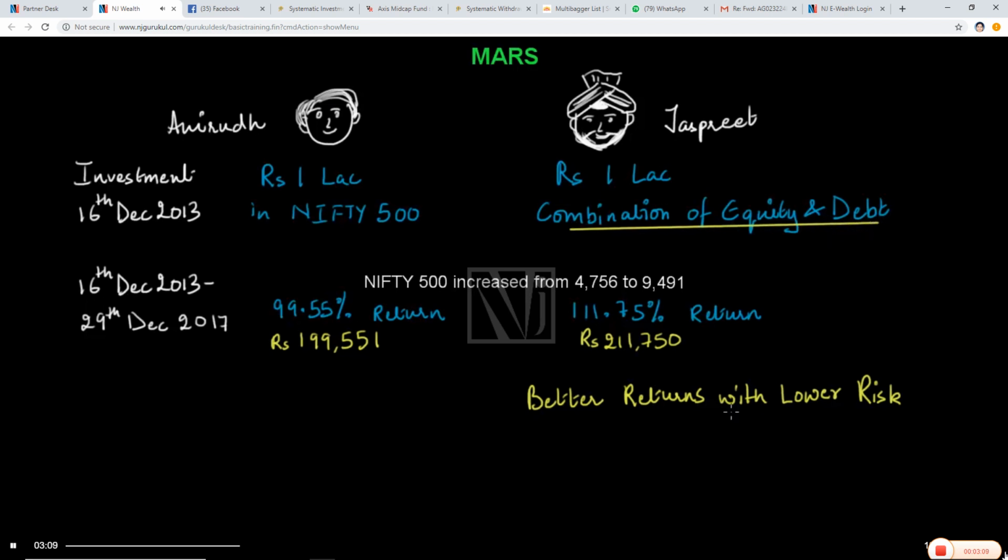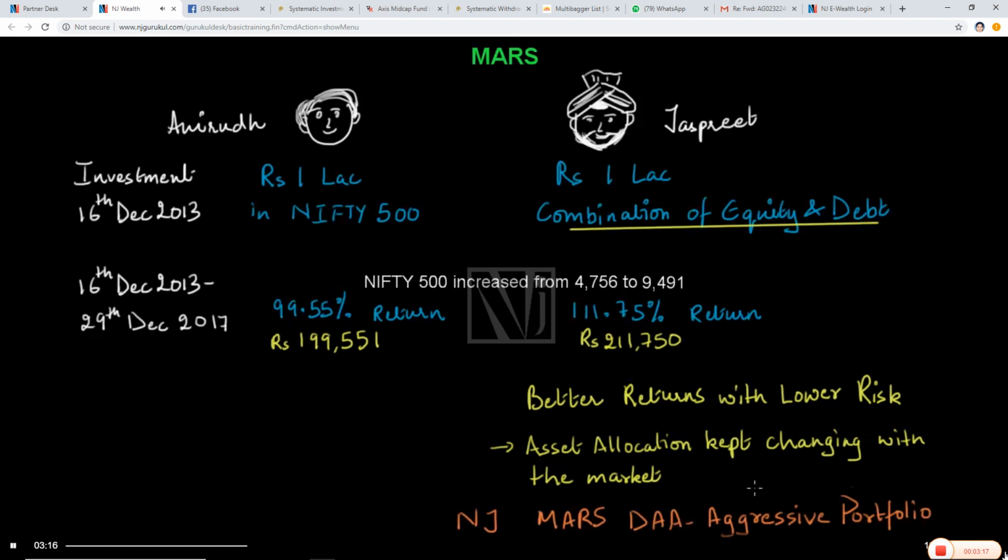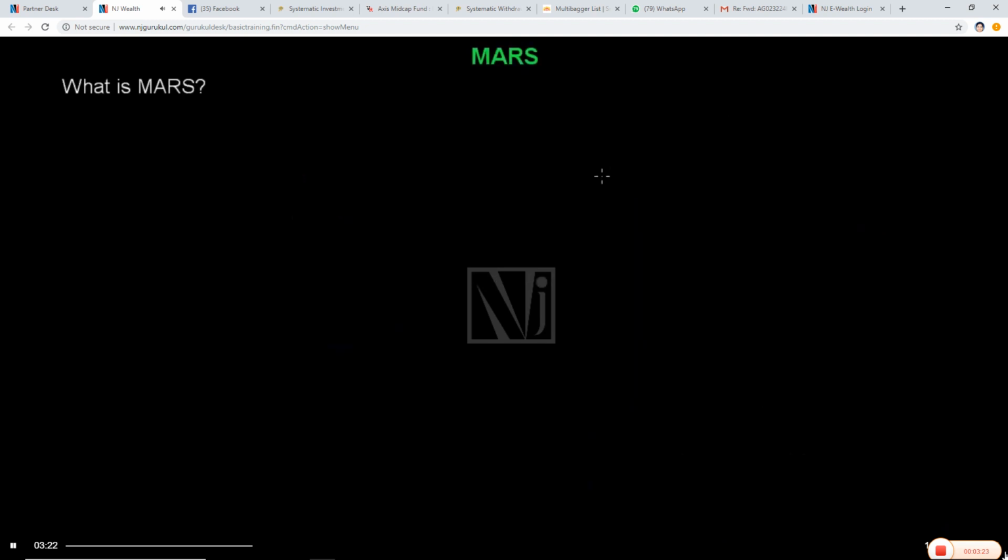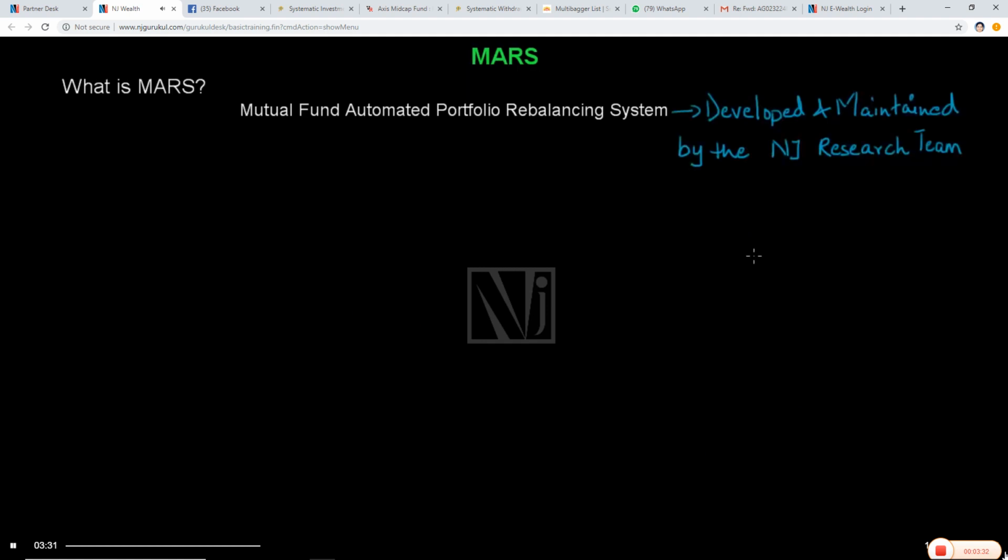So how did this happen? This happened as Jaspreet's asset allocation kept changing with the market, because he invested in the NJ Mars DAA aggressive portfolio. So what is Mars? Mars stands for Mutual Fund Automated Portfolio Rebalancing System. It is our in-house investment product developed and maintained by the NJ research team.